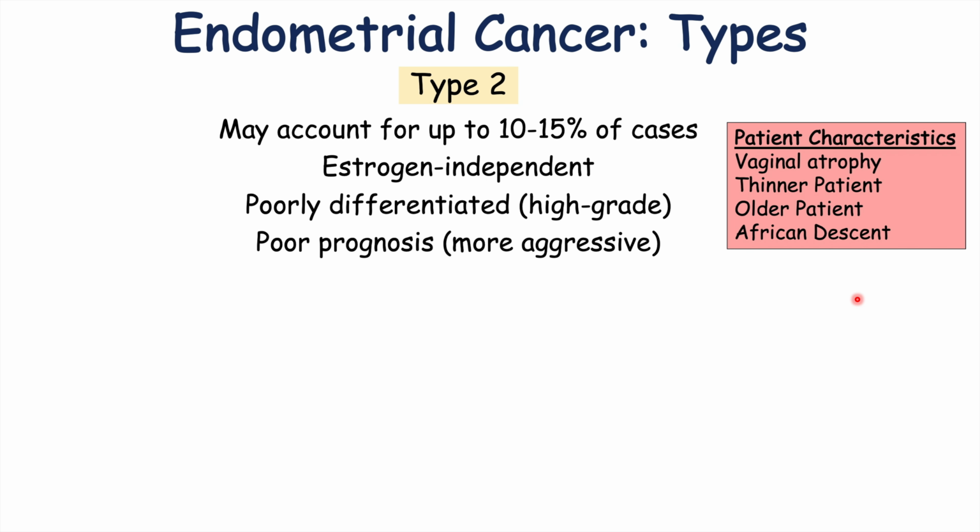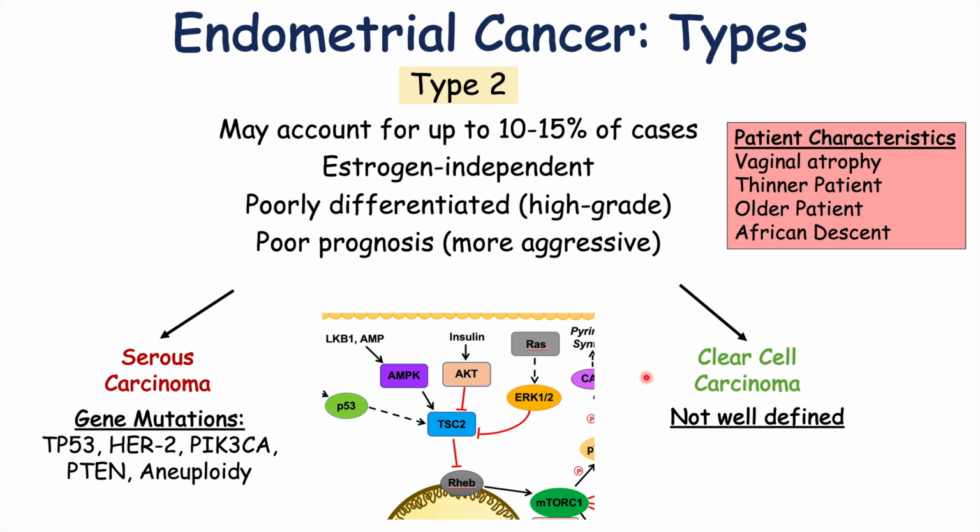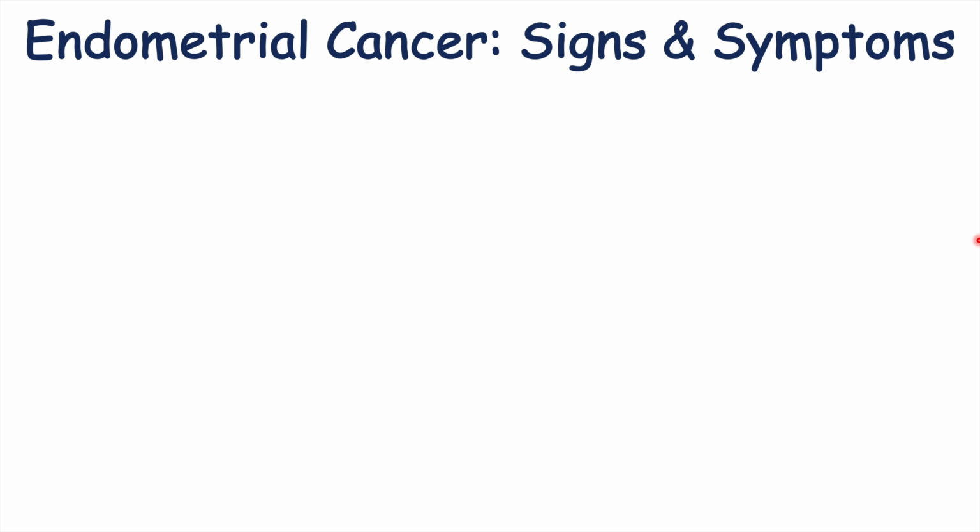There are actually 2 types of endometrial cancer I'm going to talk about here in type 2. One is known as serous carcinoma, and the other one is clear cell carcinoma. Each of them have slightly different pathophysiological mechanisms. Serous carcinoma has particular gene mutations I want to mention here. These include TP53, HER2, so this is a receptor, PIK3CA, PTEN, and aneuploidy, which is multiple or more copies of chromosomes. So the one I want you to take away here is TP53. This is going to be an important gene mutation in serous carcinoma. And then with regards to clear cell carcinoma, it's not well defined, so we won't talk much more about clear cell carcinoma. Now let's talk about the signs and symptoms of endometrial cancer.